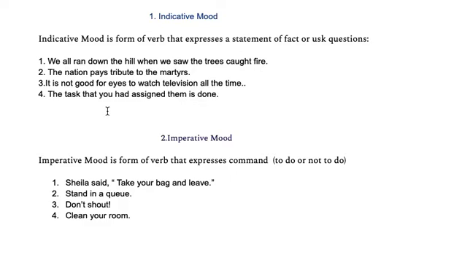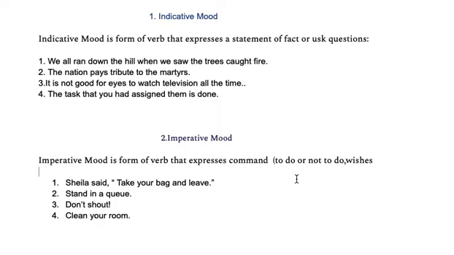Imperative mood is a form of verb that expresses command, or what you have to do or you don't have to do, wishes, you wish something, or you pray also, that comes under imperative mood. For example, Sheila said, take your bag and leave. Okay, so it's a command, take your bag and leave. Stand in a queue. It's also a command. Don't shout. Clean your room.